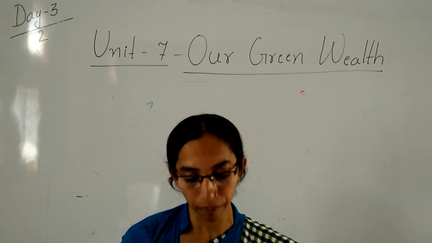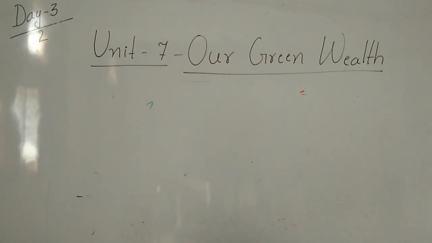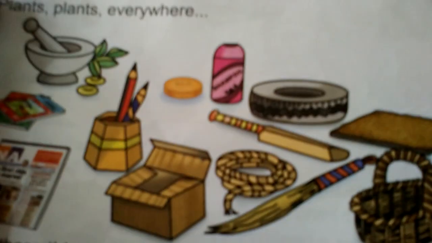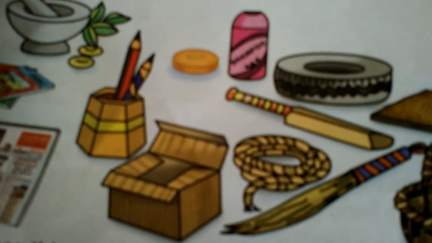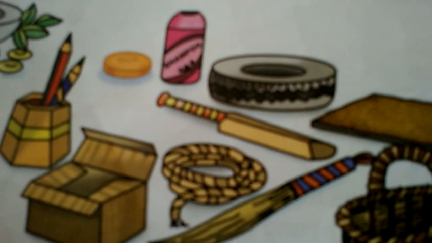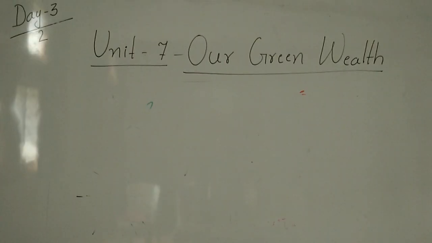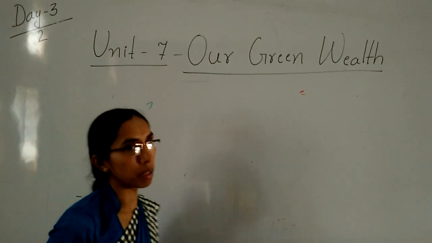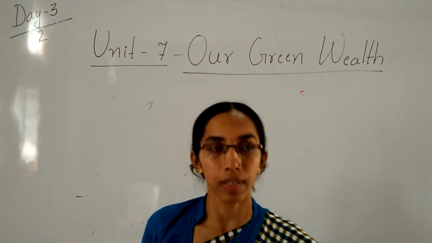In the textbook, they have given an image. You can see they have shown the numbers of things which are made from wood, children. Here I will show some images, then you will understand.